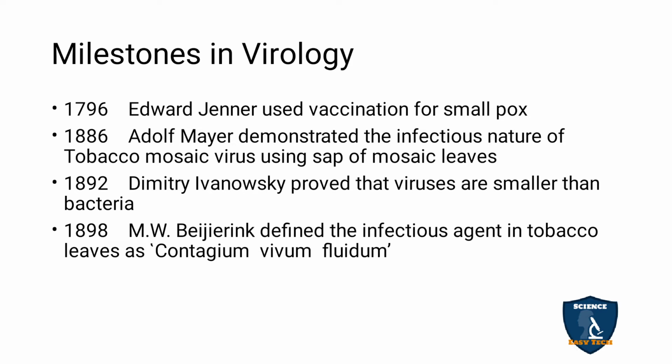Milestones in virology. 1796, Edward Jenner used a vaccine for smallpox. 1886, Adolf Mayer took the infected tobacco leaf, made a juice from the leaf, and spread that juice on a healthy plant. The healthy plant was affected with the disease, tobacco mosaic disease.